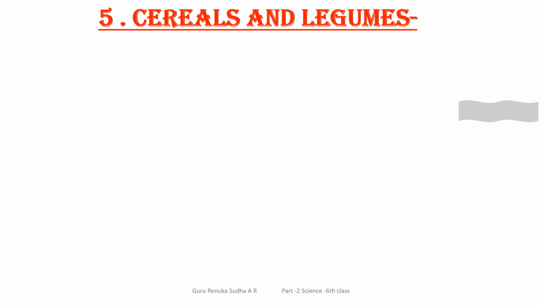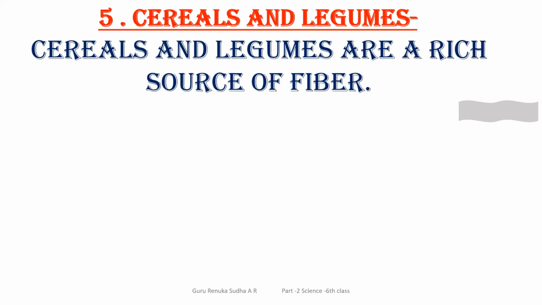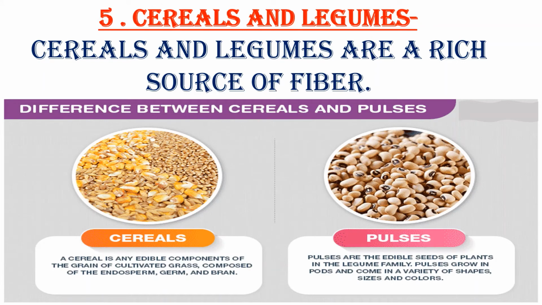Let us move on to the fifth type of food, which is cereals and legumes. Cereals and legumes are a rich source of fiber. You may have some doubt about which are considered cereals and which are considered pulses. A cereal is any edible component of the grain of a cultivated grass, composed of the endosperm, germ, and bran.